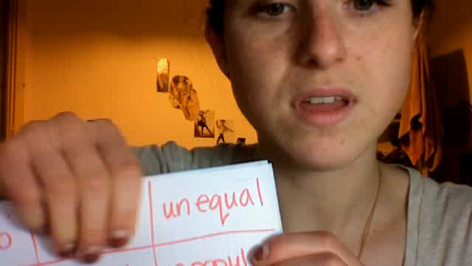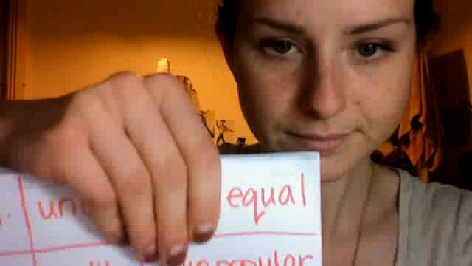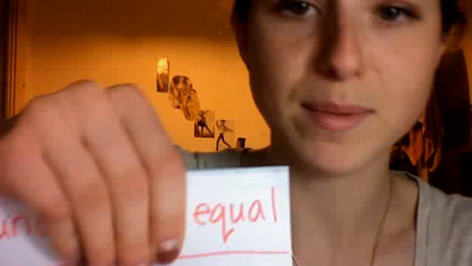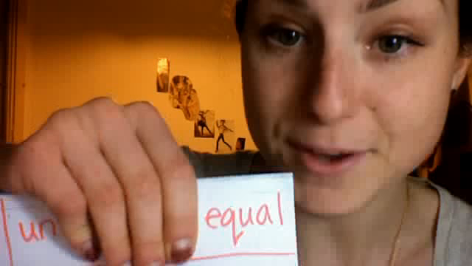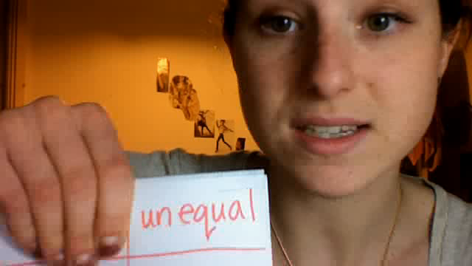Same with unequal. Equal, the definition of the word equal, there, you can probably see it better that time. So the definition of equal is something that is at the same level as something else. Okay, so if something is unequal, that means it's not at the same level.